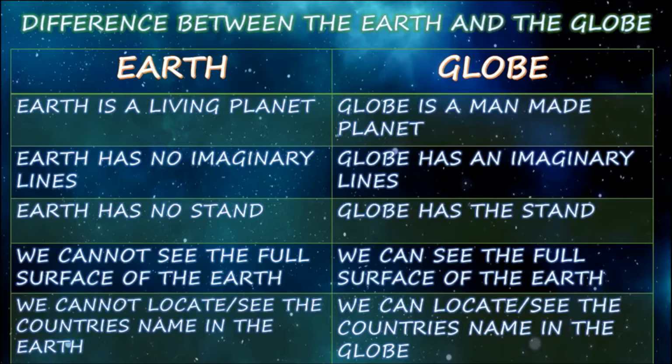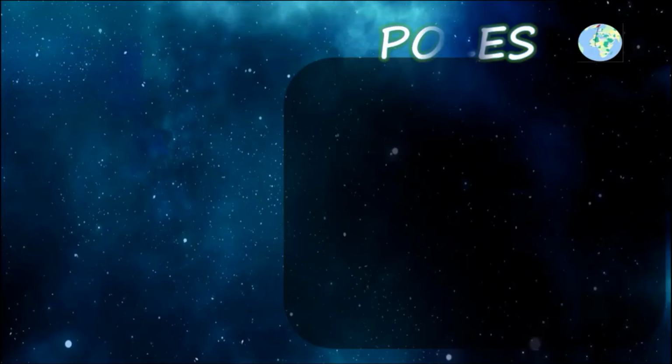In the globe, as I have already explained, we can see every place: cities, oceans, rivers, gulfs, mountains. We can see a clear picture in the globe, but on the earth we can't see anything, right? So this is the difference between the earth and the globe.